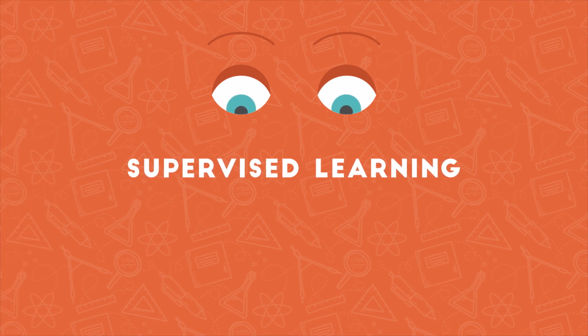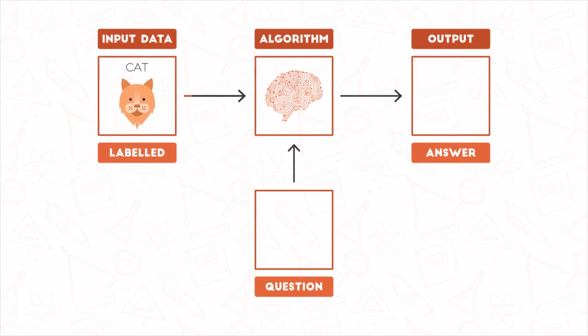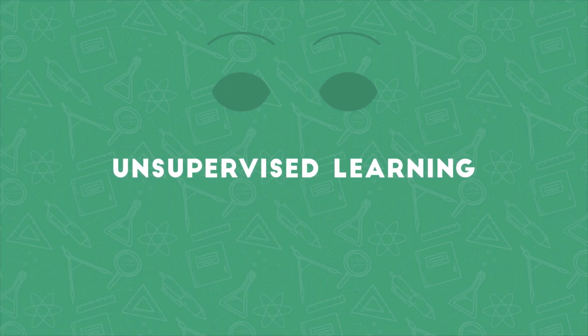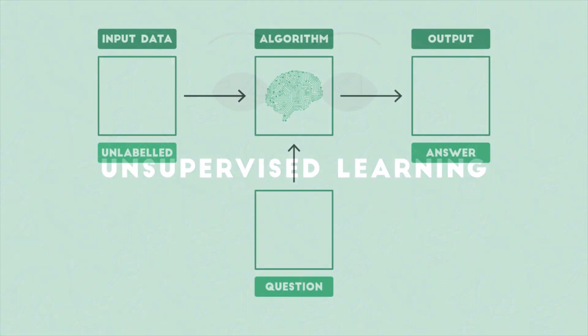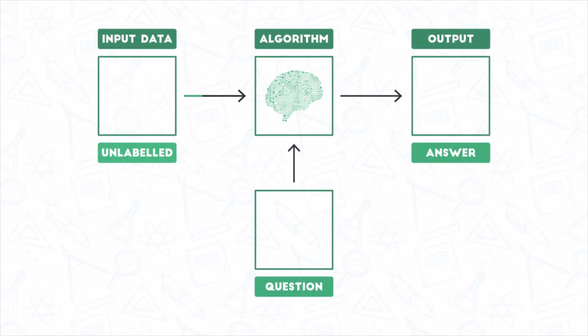In supervised learning, the machine learning algorithm is trained on input data labeled with the right answers. So when the machine makes a mistake, it can cross-check with the right answer. In unsupervised learning, however, the algorithm is trained on unlabeled data with no predefined answers. So the machine has to learn through trial and error, which tends to be a significantly slower process.